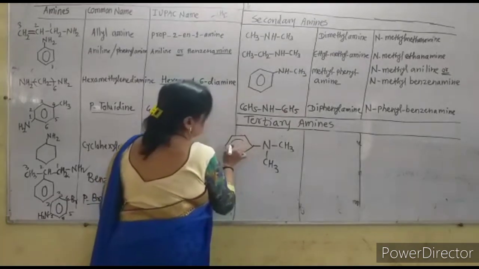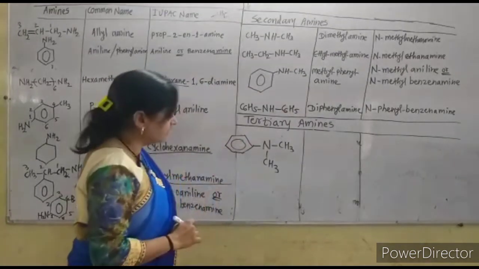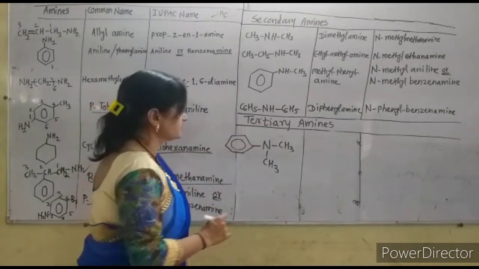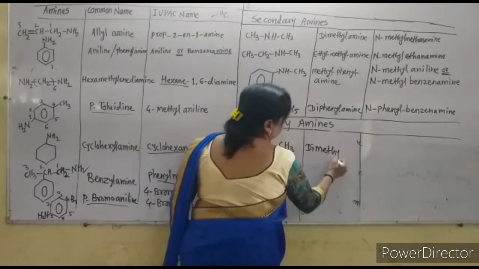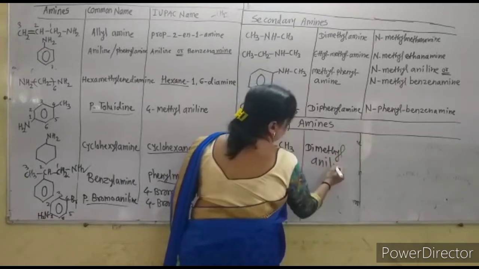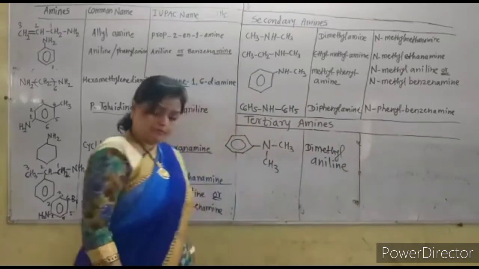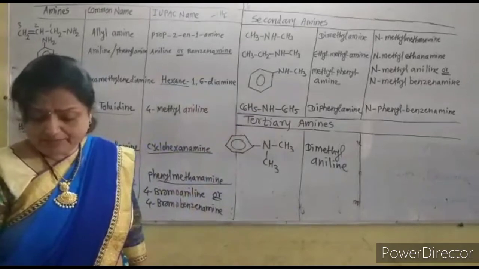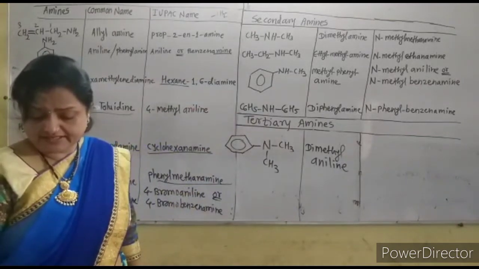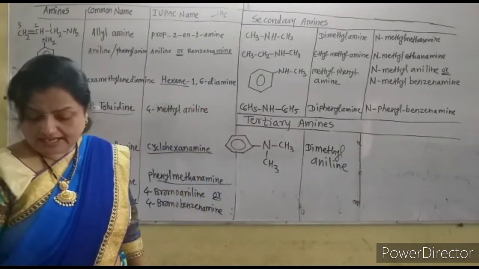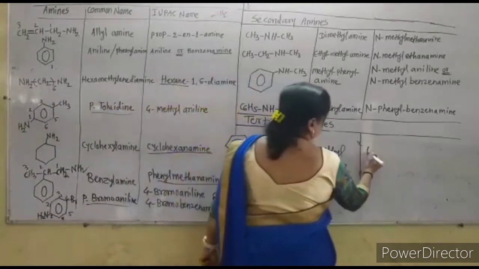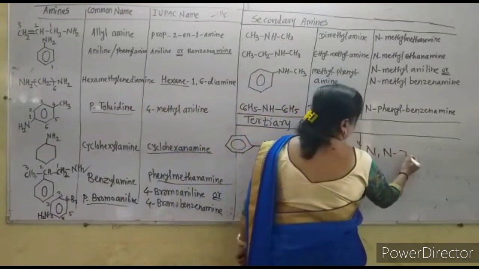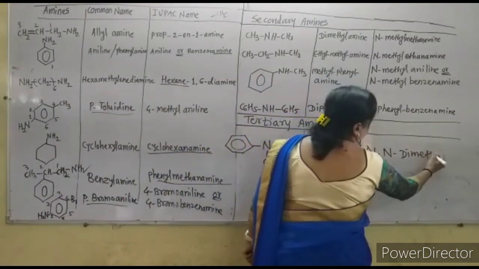In this way the tertiary amine compound is given, and the name of this is dimethyl-aniline. This is the common name, but the IUPAC name is given in this way: N,N-dimethyl-aniline or N,N-dimethyl-benzenamine.